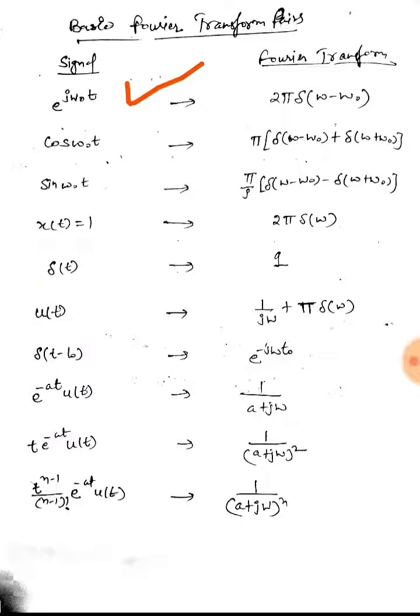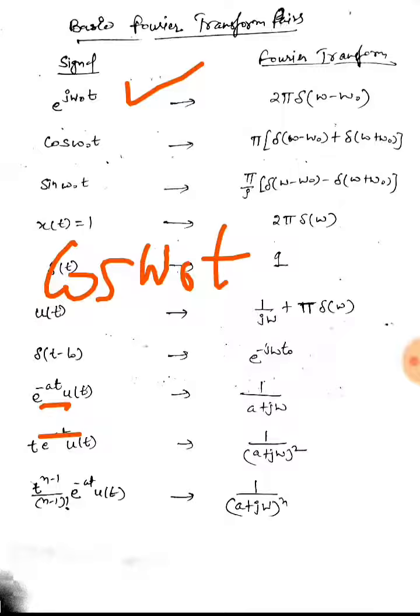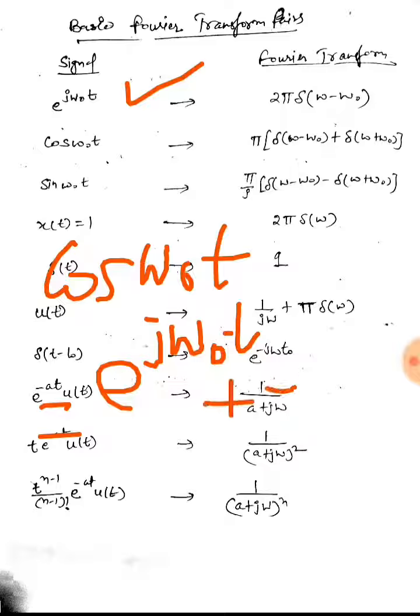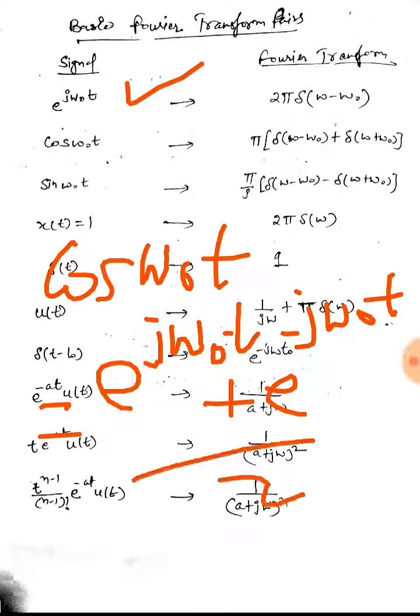Similarly, cos omega naught t can be represented as e raised to power j omega naught t plus e raised to power minus j omega naught t, divided by 2.